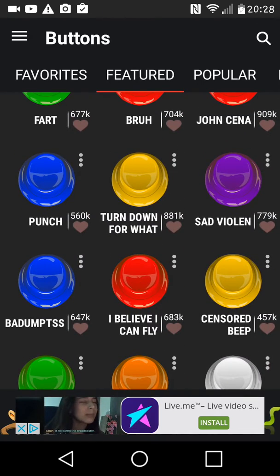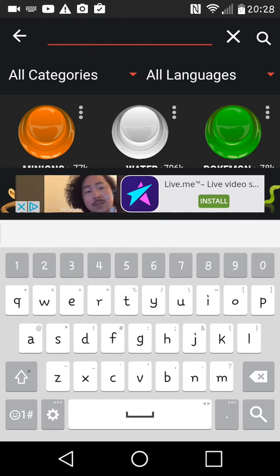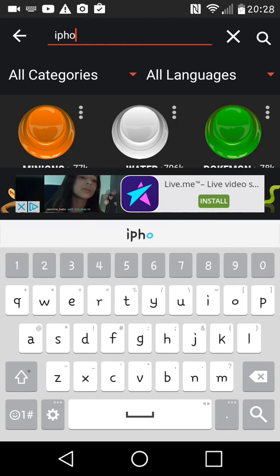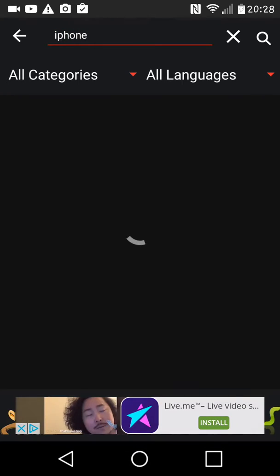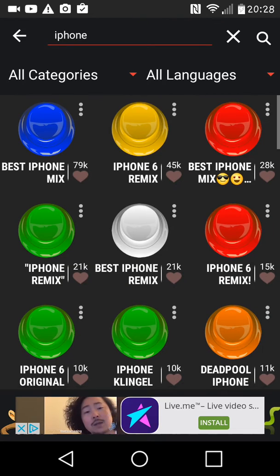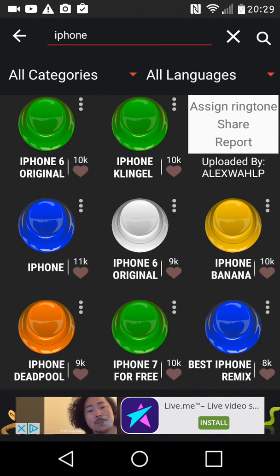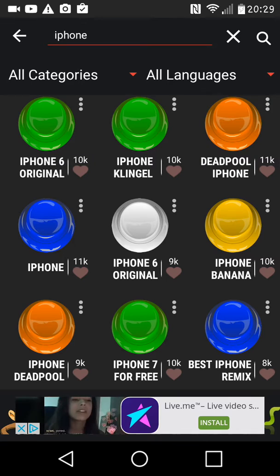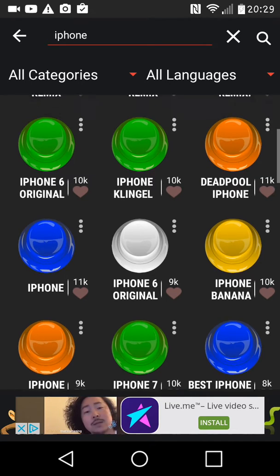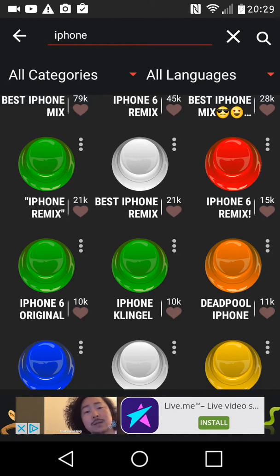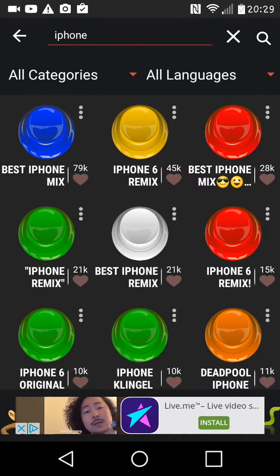Like for example, if I click on the search and I type in iPhone, oh crap, and then click search, then it should come up with things like this. You've got the normal one. But who wants that? I like things like this.